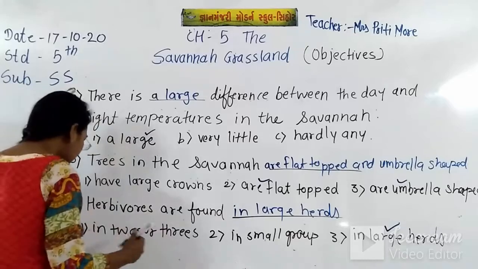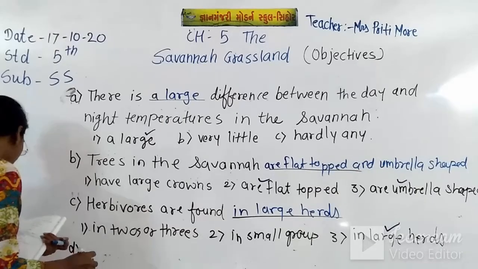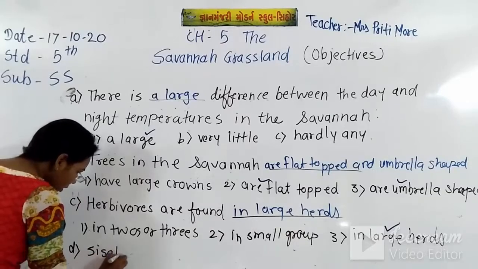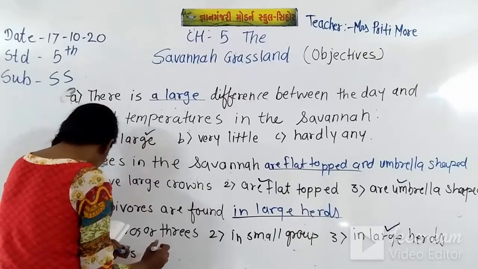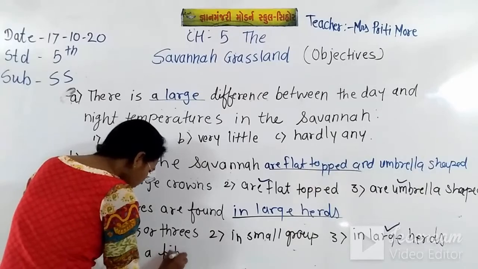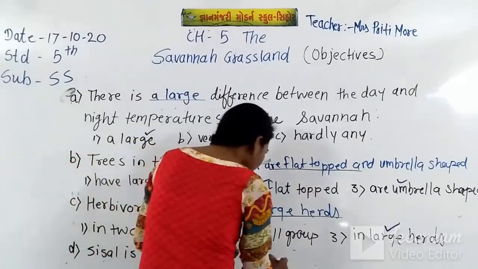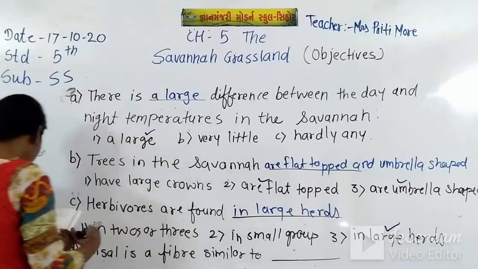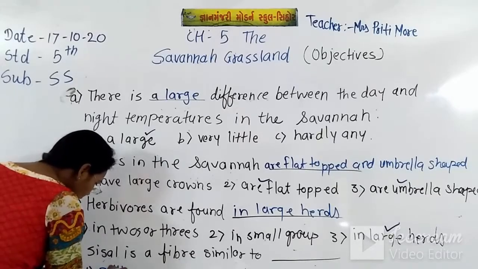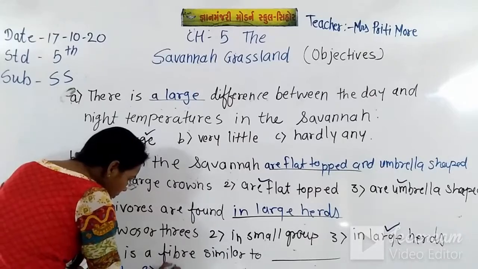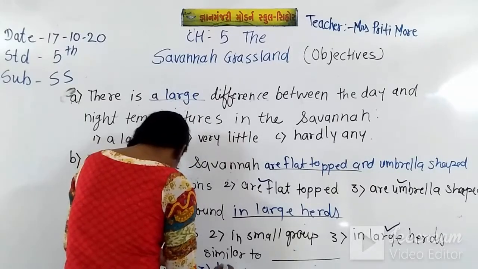Now the fourth one, D, I am writing here. Sisal is a fiber similar to blank space, and the 3 options are silk, jute and linen. 1 silk, 2 jute and 3 linen.